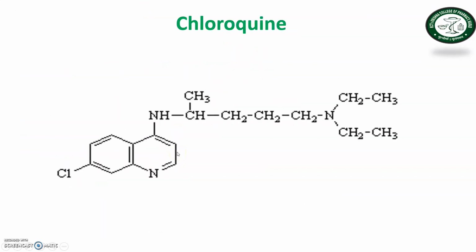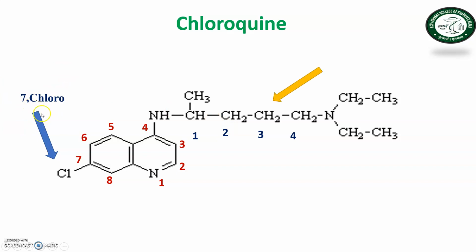Next, the first structure is chloroquine. This is a straight line structure containing quinoline as the basic nucleus. According to the IUPAC name, number the structure first. Number the side chain, and according to that, write down the names of the different substituents. At position number 7 there is a chloro group, that's why 7-chloro.